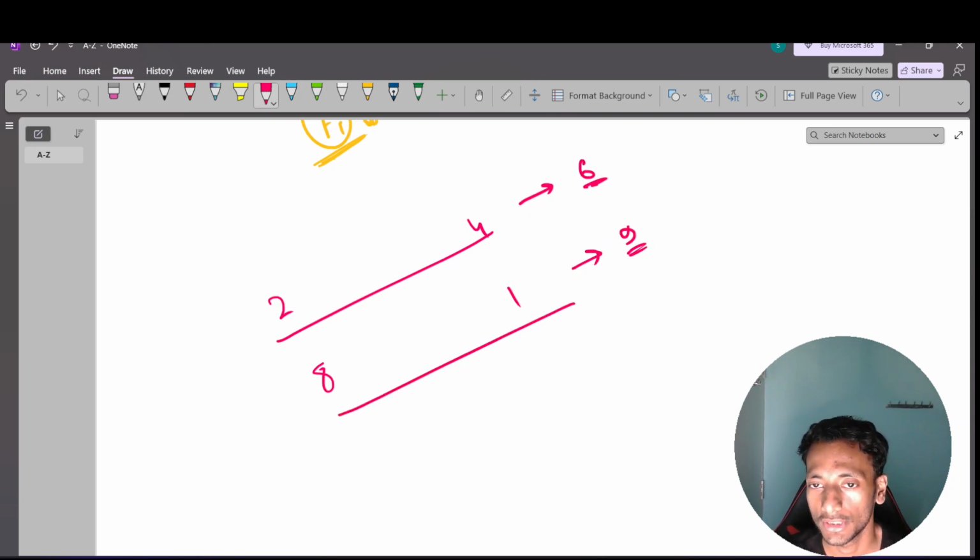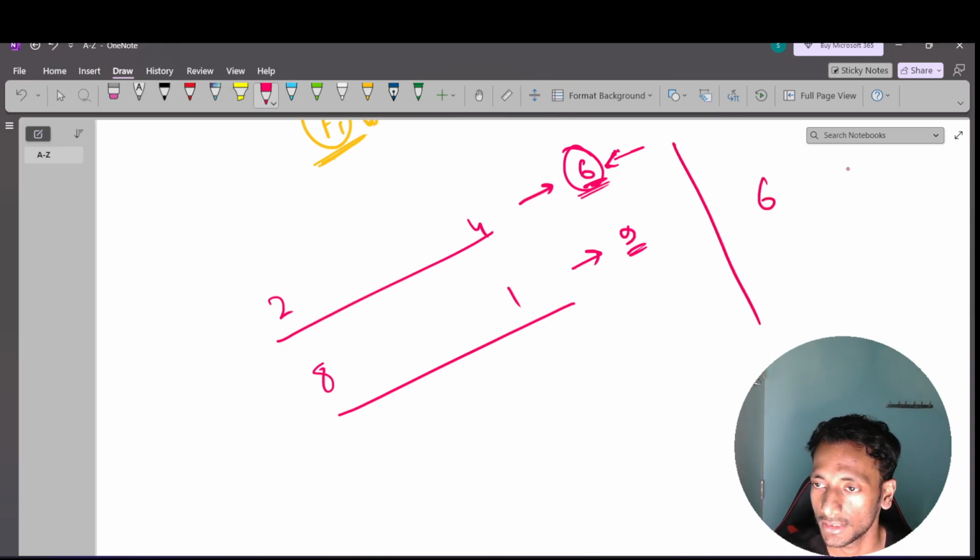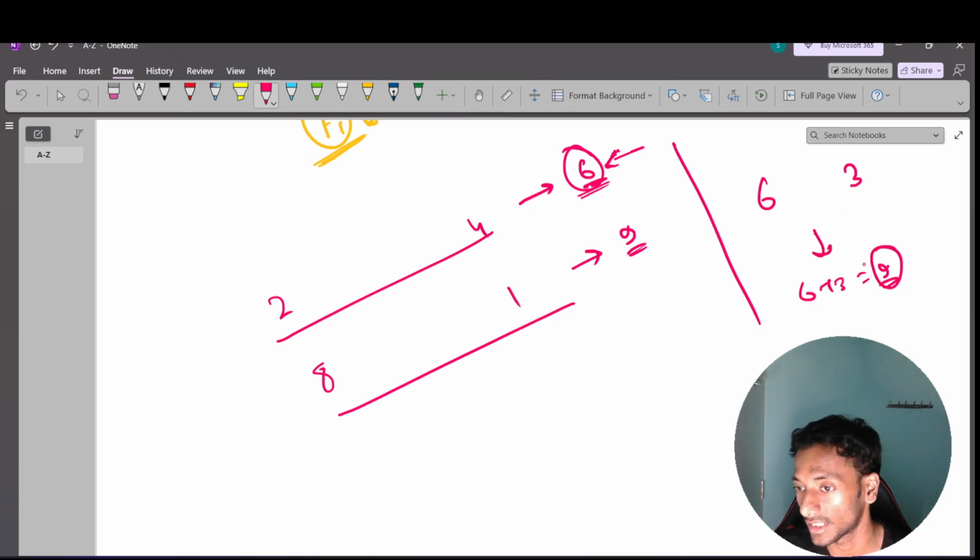So we should choose the best. I can get the best answer if I accomplish this event first. Got it? Similarly for the water ride, it will take 6 and the duration is 3. So how much time will it take? 6 plus 3, 9. So it will finish at 9.